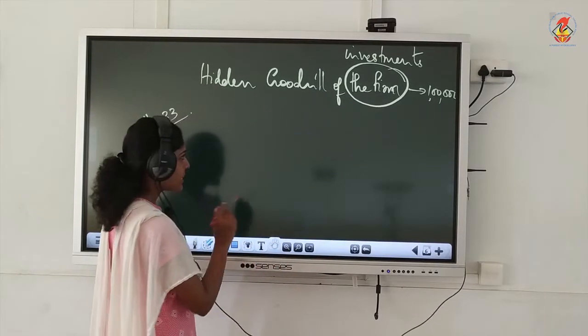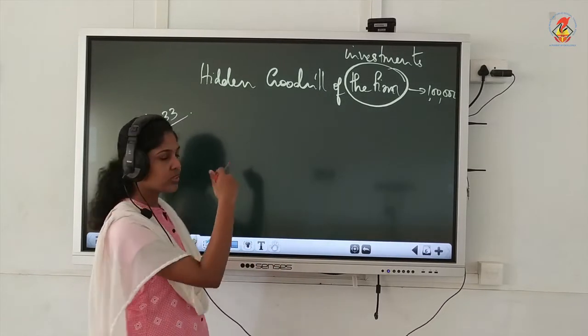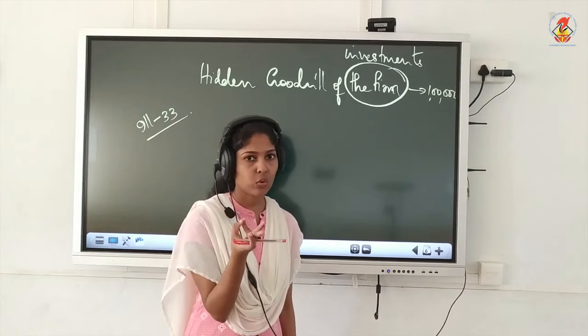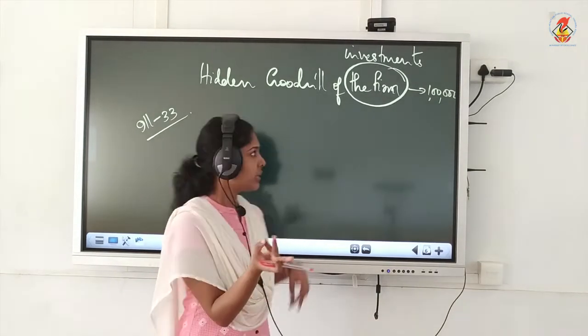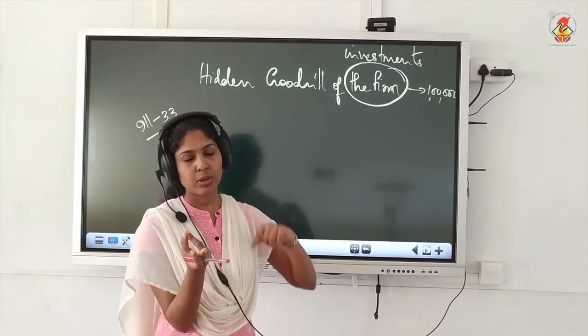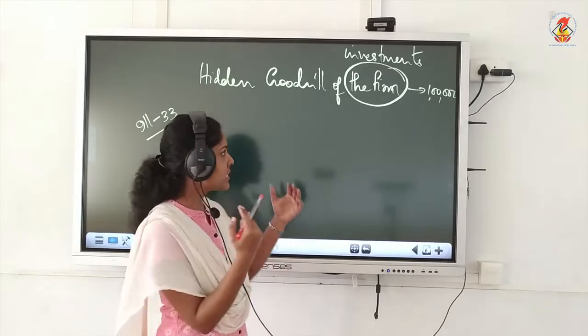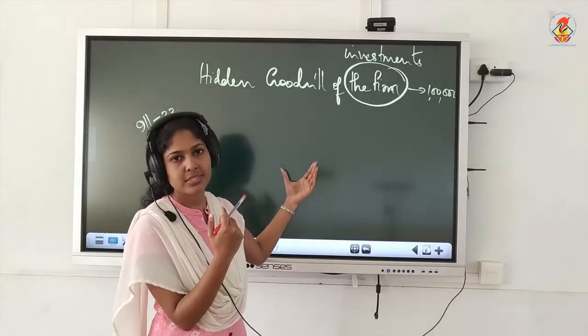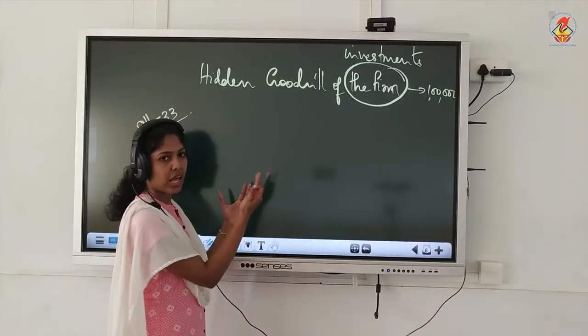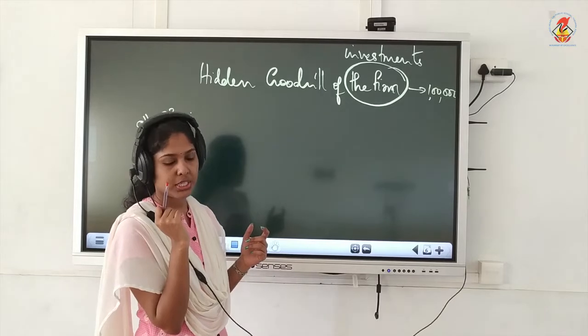See, in all these questions in this chapter we are doing so many working notes, like calculation of sacrificing ratio, then the hidden goodwill formula you will have to apply here. So all these should come on your answer. That means it should form part of your answer, not on your calculation sheet.